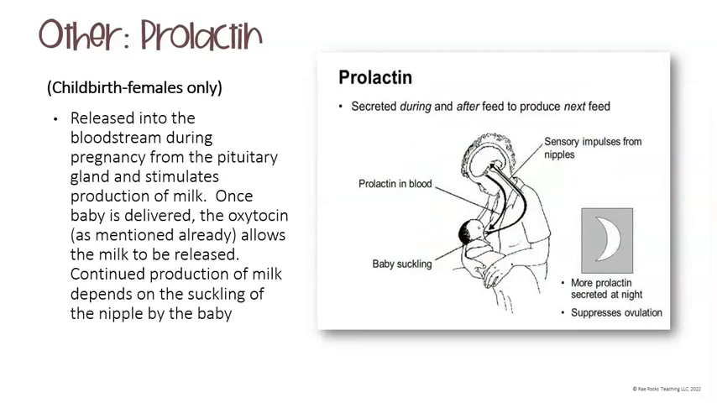And then the last hormone is prolactin. So after the initial milk has been released from the oxytocin, the continued production of milk is going to depend on the suckling of the nipple from the baby. And this is going to be the prolactin hormone. So it is released into the bloodstream during pregnancy from the pituitary gland, and it does stimulate the production of milk, but it is only let down or available to the baby after it's been delivered and the oxytocin has allowed it to be released.